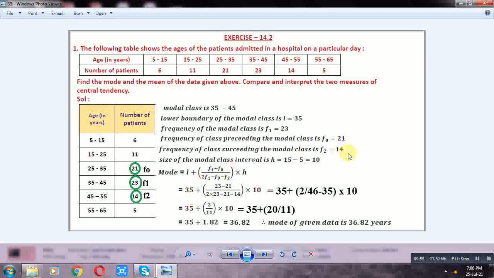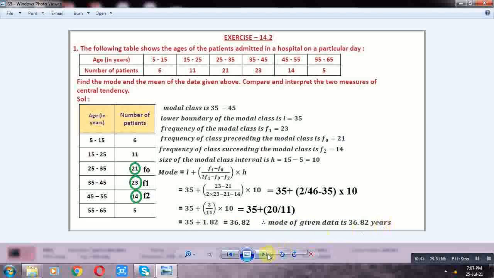Next, 35 plus (23 minus 21), 2. 2 into 23 is 46, minus 21, minus 14, 35. So 35 plus 2 by (46 minus 35) 11, into 10. 35 plus 2 into 10 is 20, so 20 by 11. The value of 20 by 11 is 1.82. So 35 plus 1.82 is 36.82. So the mode of the given data is 36.82 years. Okay, next problem.